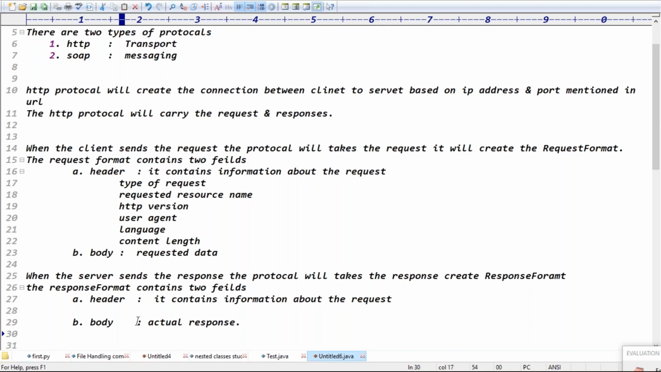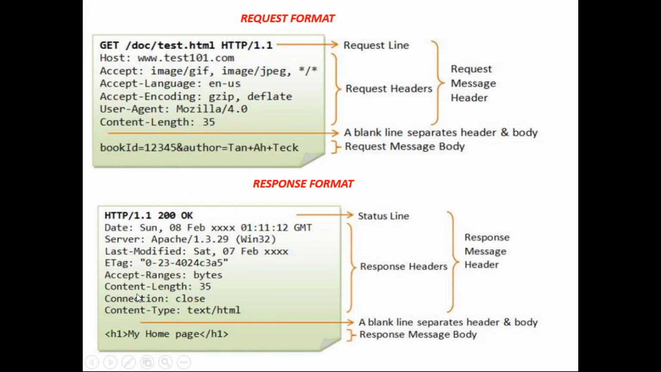Actual response, guys. See this response format once. This is the response content: response header as well as response body. The separation of response header and body is what? One blank line, right? A blank line separates the header and body part, guys.